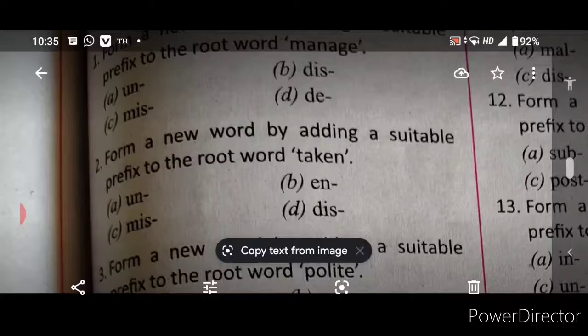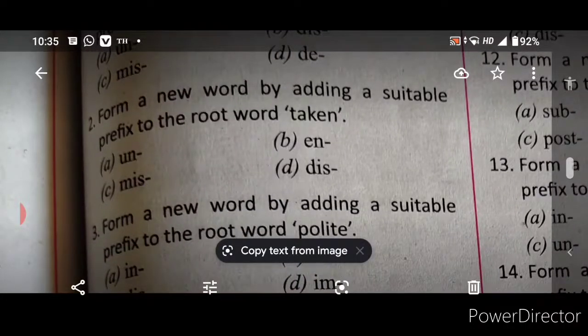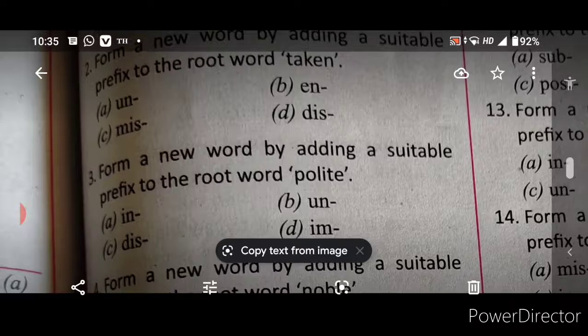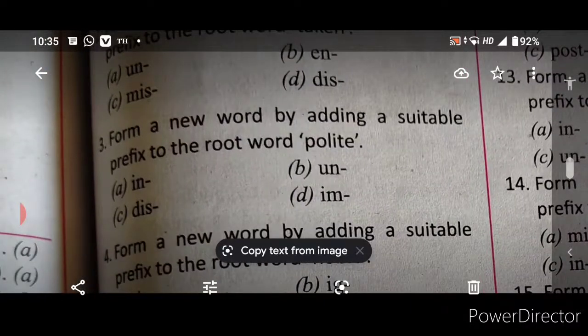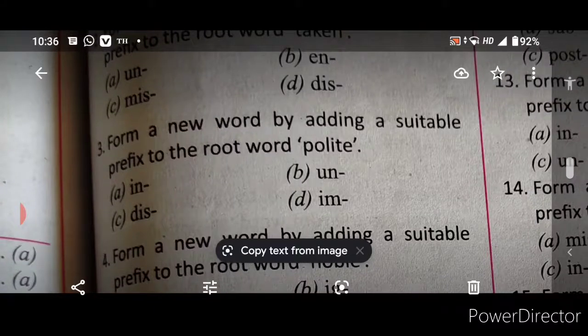Mistaken. Before you go to the right answer, children, you must see which word will be suitable to the root word. According to that only you must choose the right words. Okay. Now next word, polite. What word can be taken for polite? What word shall we have, children?